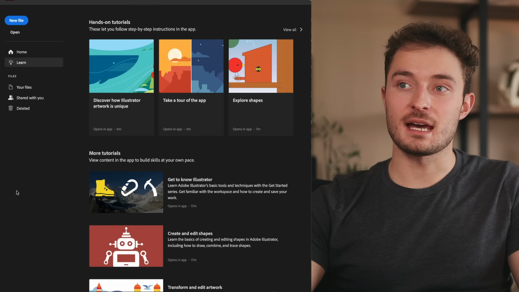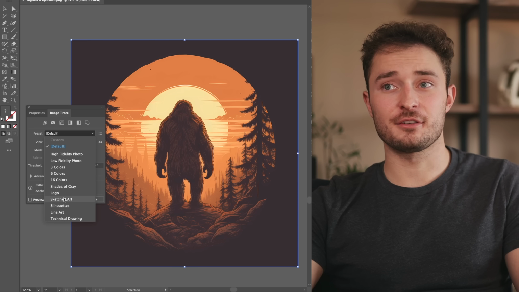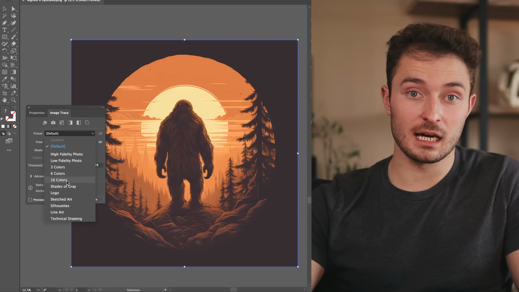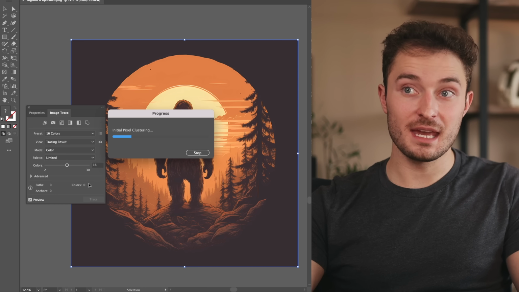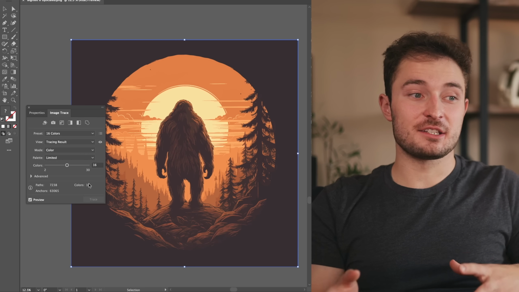Now, if I drag in the Sasquatch and I try the exact same thing, I'll just have to change the setting from sketched art to 16 colors. And then it'll transform the image into a vector file. And just like that, at this stage, we're pretty much ready to assemble the shirt.